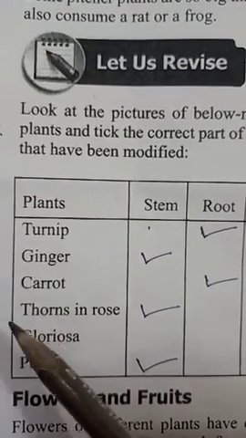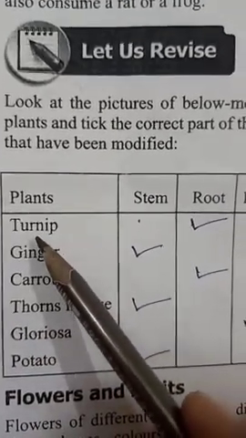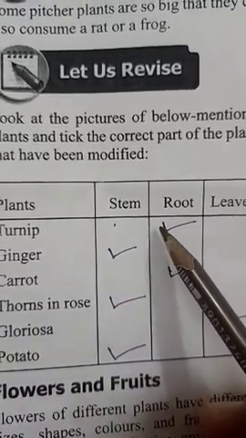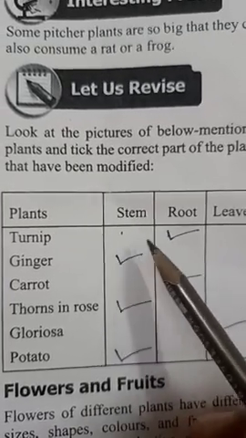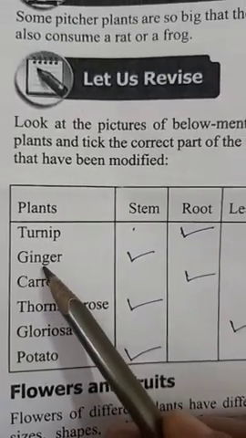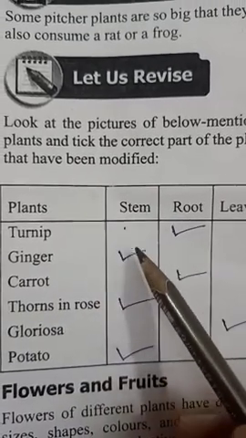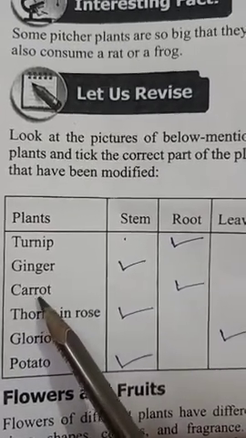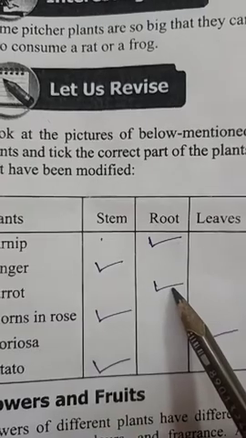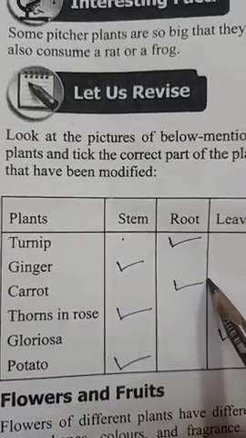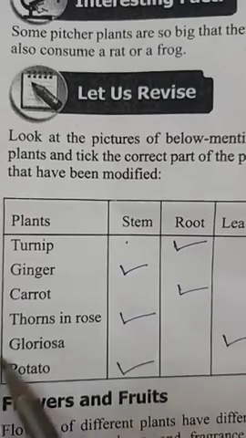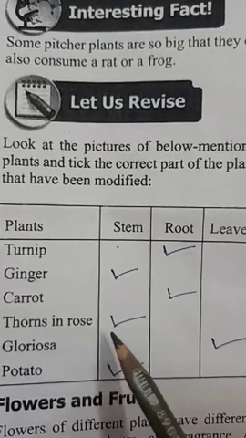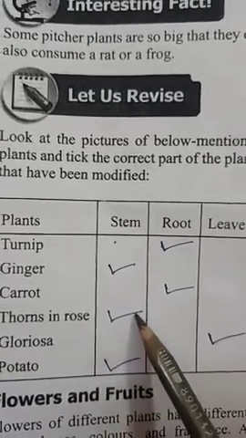So you can see from the book also, you know children, turnip is a modified root. So in the root column you have to put a tick, other columns you leave it. And ginger is a modified stem, so in the stem column you have to put a tick. And carrot is again a modified root, so here in the root column we make a right sign. And thorns in rose, it is a modified stem.